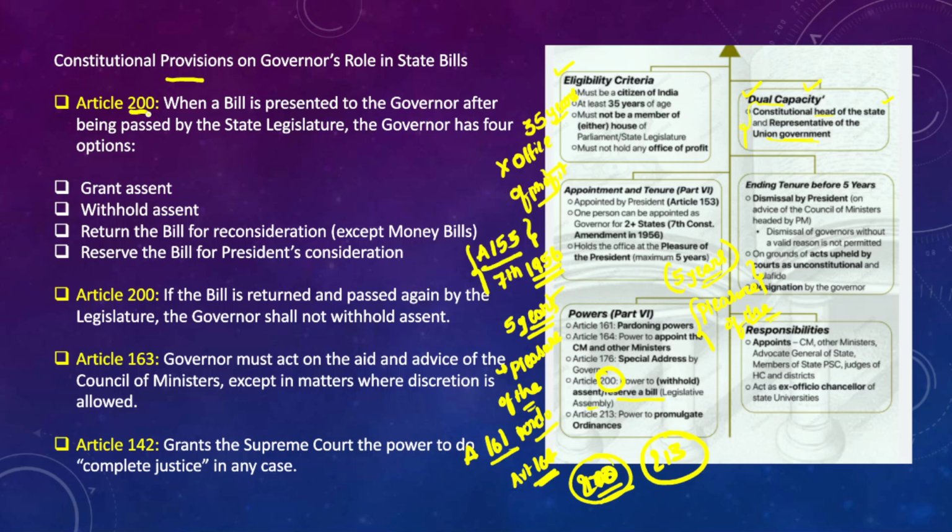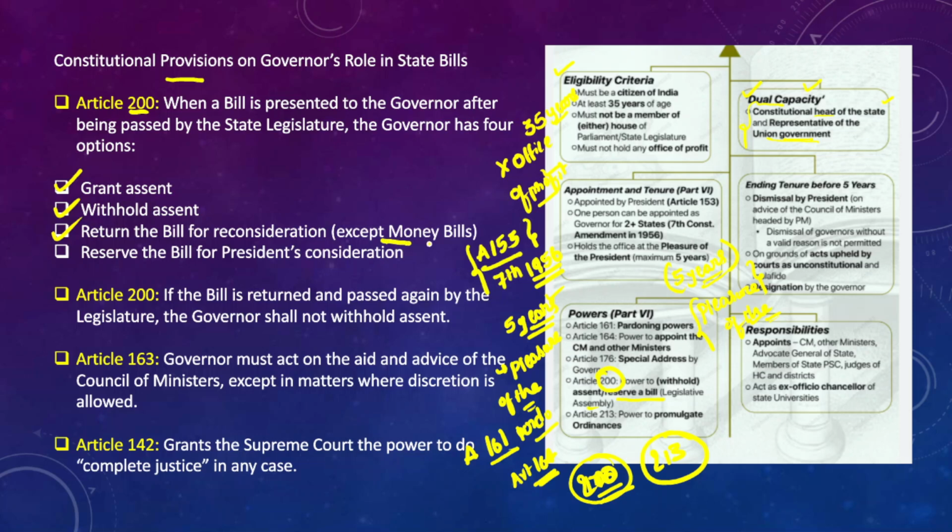So what are those options? So first, the governor can give assent to the bill, thus it can become an act. Then governor may withhold assent to the bill, and governor can even return the bill for the reconsideration of the house.